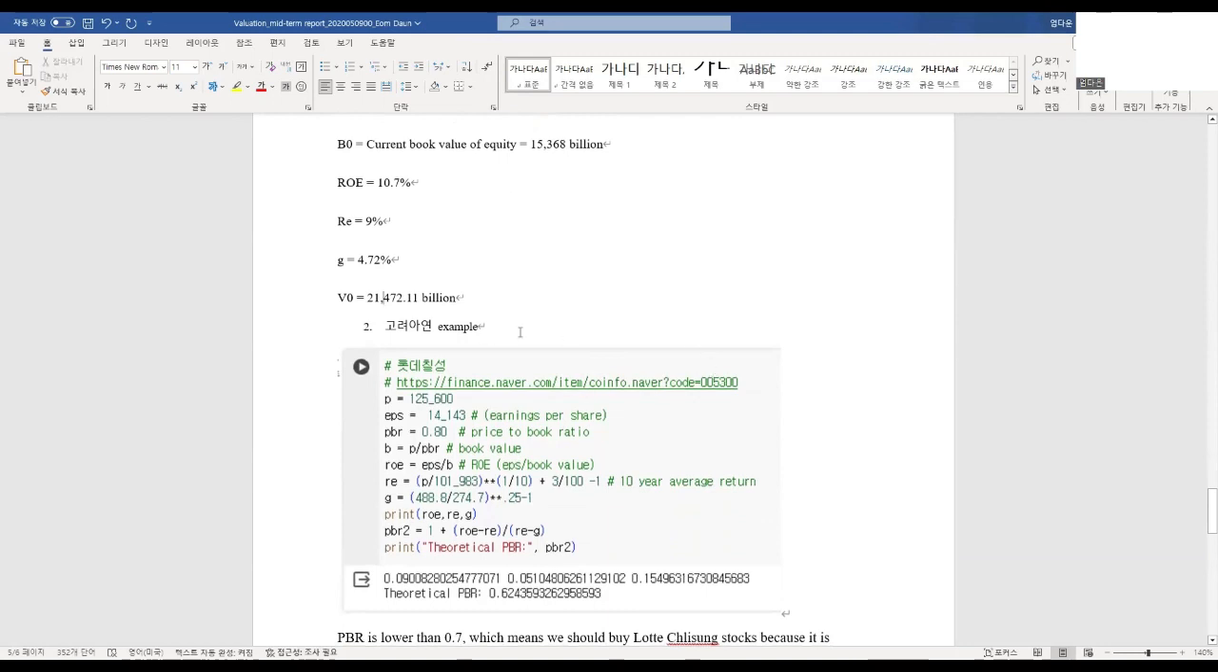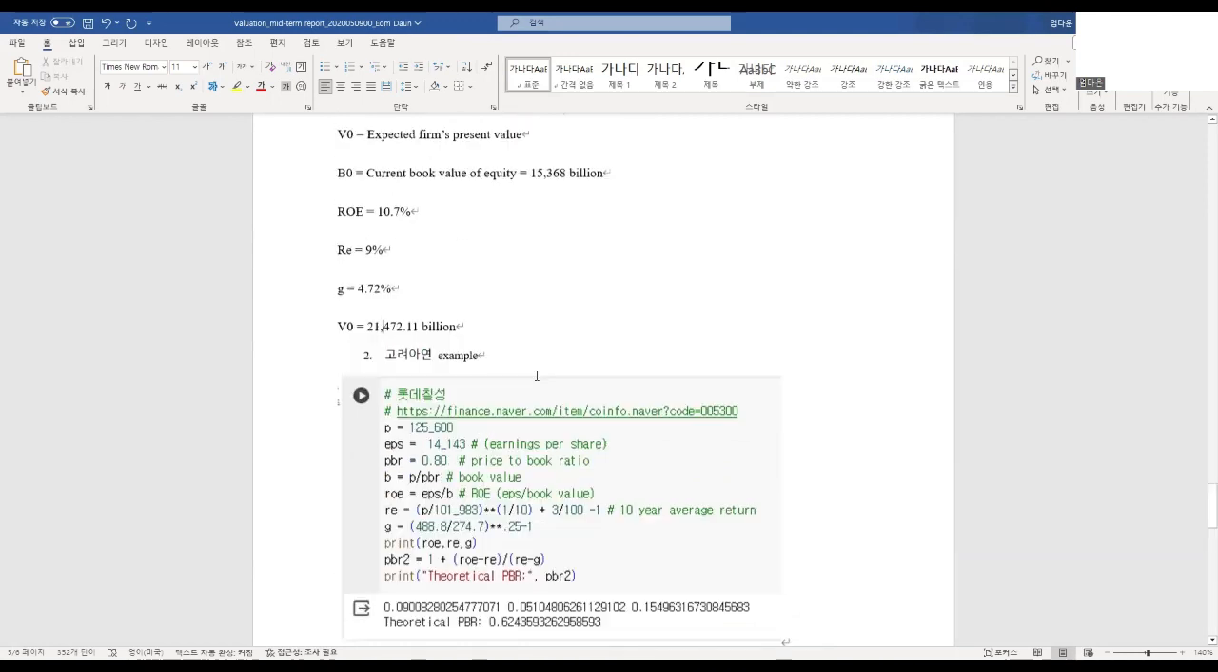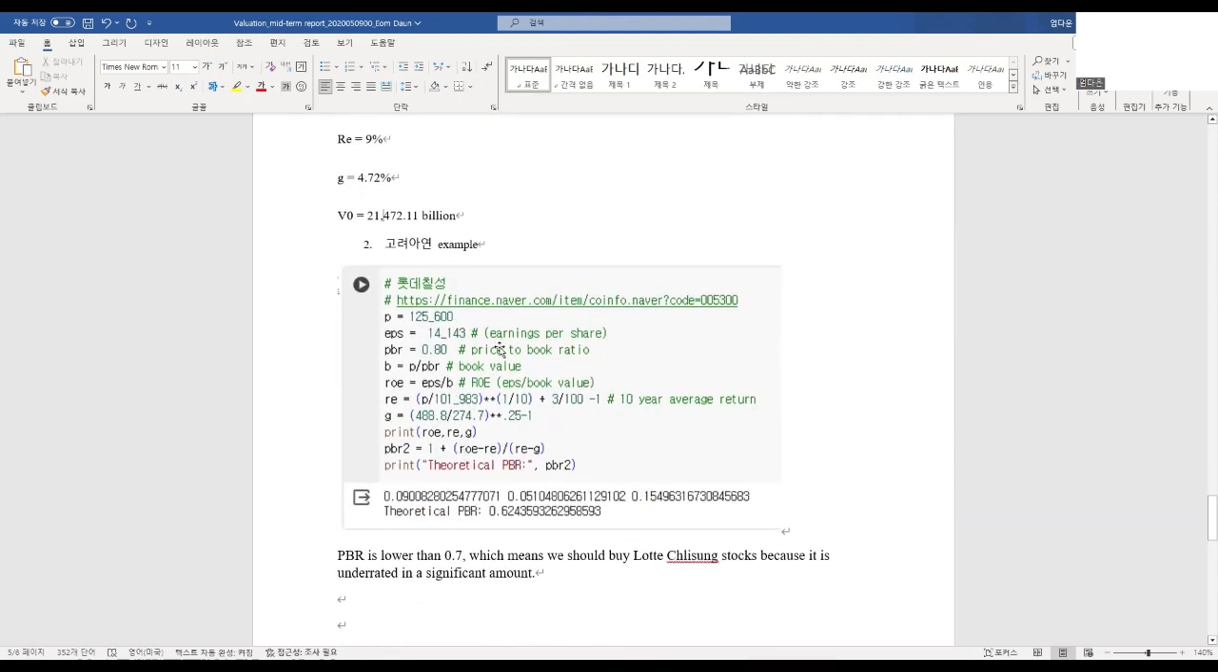The second one is the Goryeo Ion example, which the professor showed us last week. I just put in some data I got from Bloomberg and Googling. As you can see here, this is the price of the stock. Today I looked it up and the price has changed. It increased by 2,000, so it may be different right now.